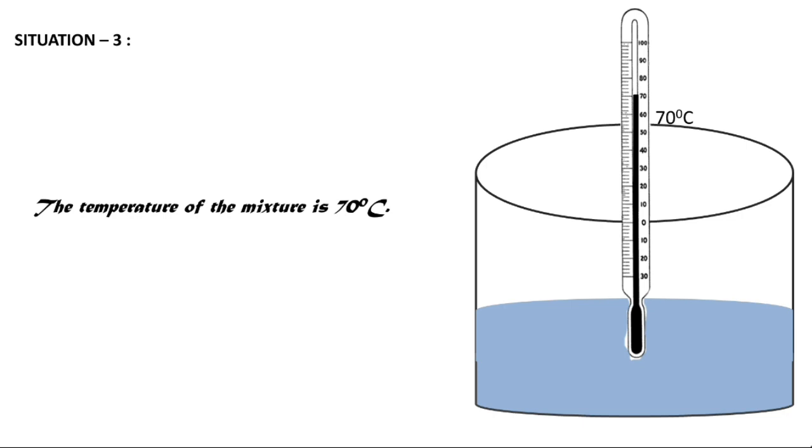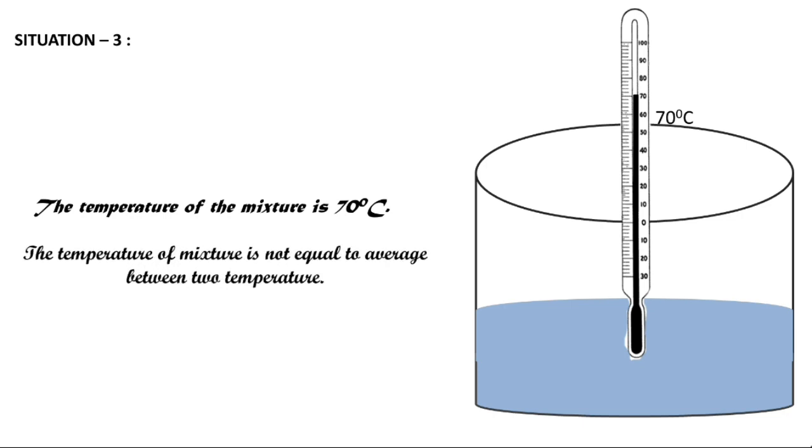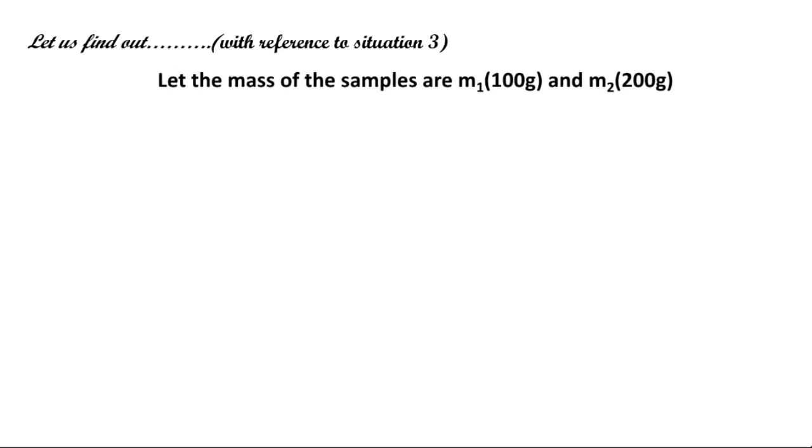What difference do you notice in the change of temperature? Yes, the difference is the temperature of the mixture is not equal to the average between the two temperatures. Now what could be the reason? Let us find out with reference to situation 3. Let the masses of the two samples be M1 and M2. M1 is 100 grams and M2 is 200 grams of water.